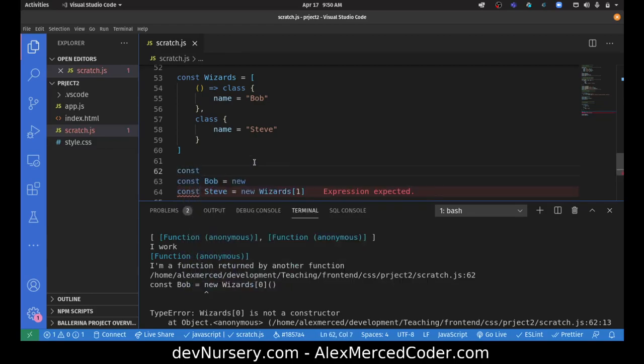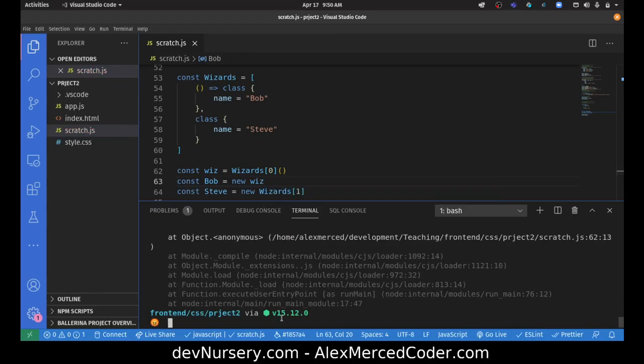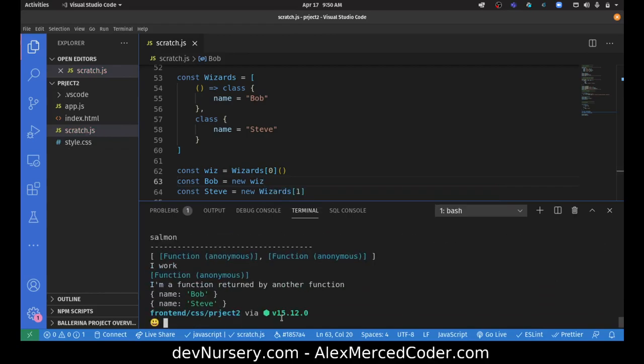So here I'd actually have to save the class in a variable first. So I'd have to do wizards 0, do that, and then I can do new wiz. This would still work. So there's a limit to how much I can chain. See, that still works. But I guess in the order that it resolves, the new keyword is going to get applied before this has a chance to actually return the class. So in that case, you have to do it that way. But again, the point is you can do some crazy stuff.